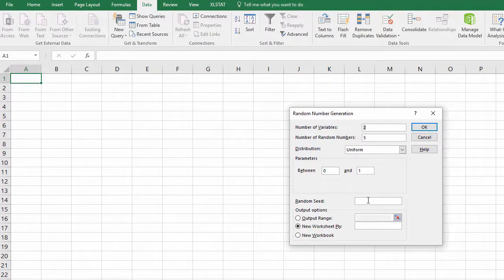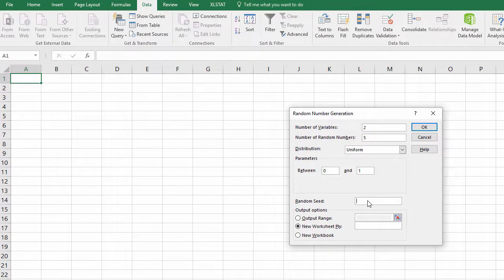In the Random Seed box, by leaving it blank or entering 0, a different sequence of random numbers will be generated each time you use the random number generation tool. If a positive integer value is entered, the same sequence of random numbers will be generated each time you use the random number generator tool.